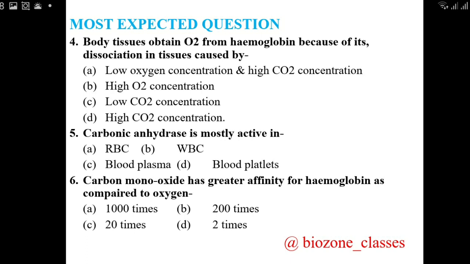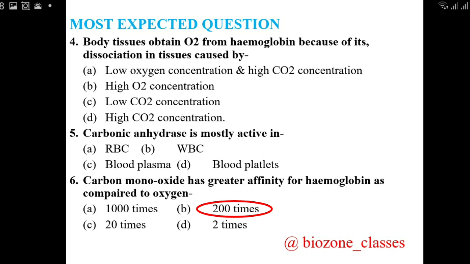Question 5th, carbonic anhydrase is mostly active in. 4 options are A, RBC, B, WBC, C, plasma and D, platelets. Correct option you remember for 5th is A, RBC, because carbonic anhydrase is present inside the RBC. Question 6th, carbon monoxide has greater affinity for hemoglobin as compared to oxygen: 1000 times, 200 times, 20 times, 2 times. Correct answer for it is B, that is 200 times.